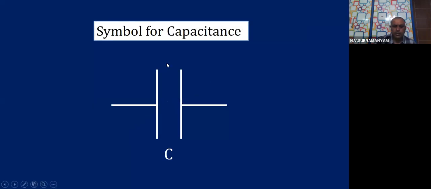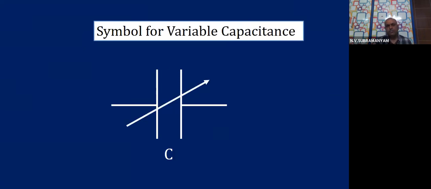Then please see here two important points again. This is a symbol for fixed capacitance, children. In the textbook also they are mentioning fixed capacitance. Then this is a symbol for variable capacitance. Variable capacitance means the value of the capacitance can be changed according to our wish.